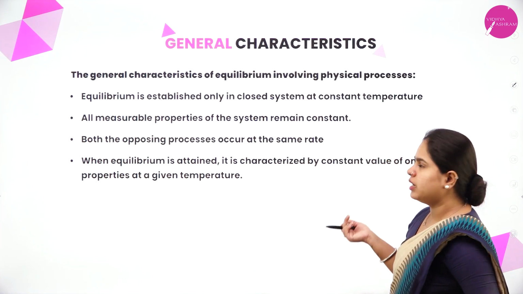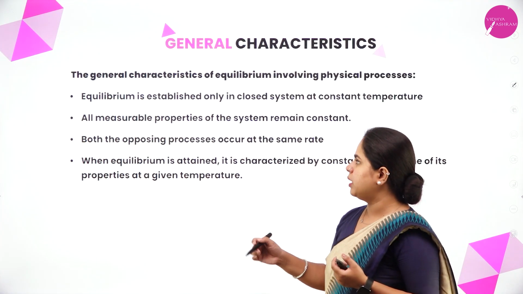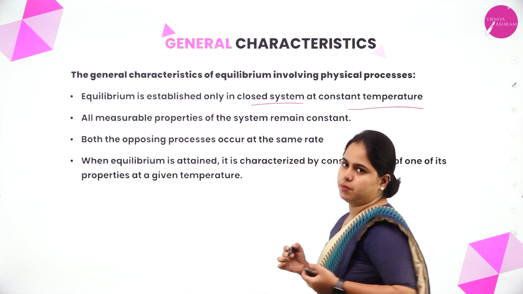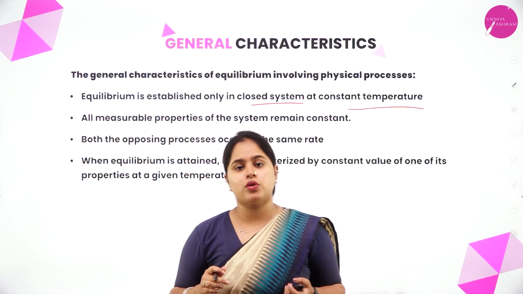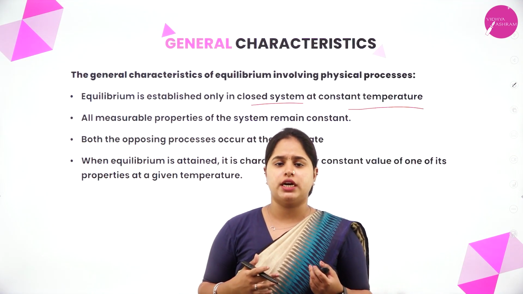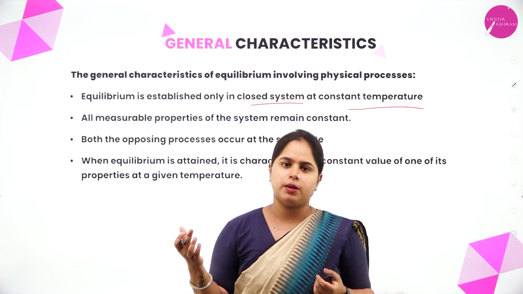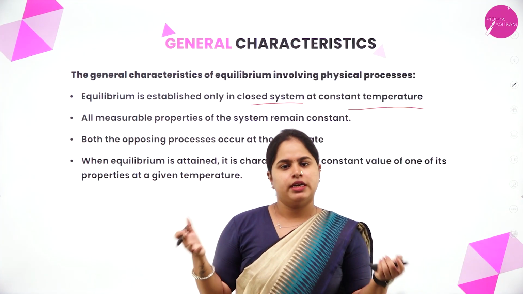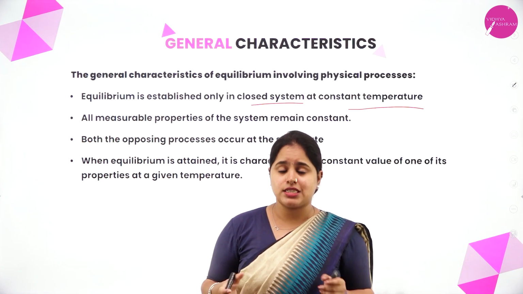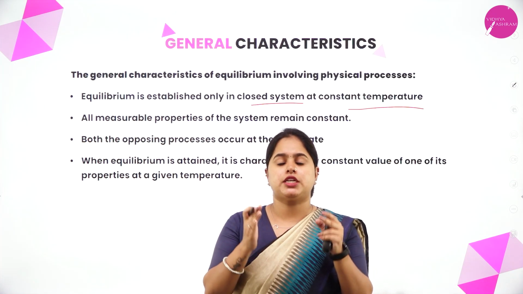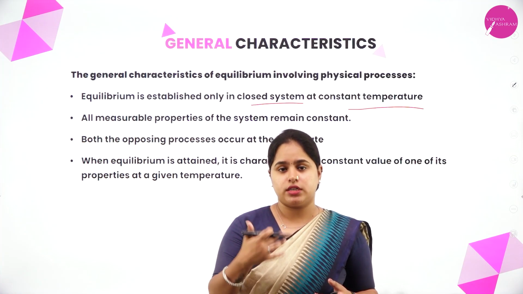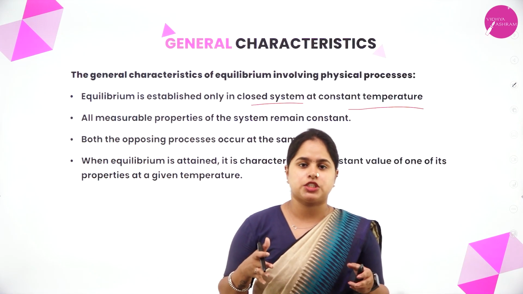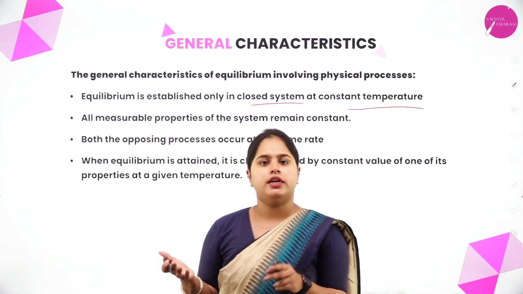Now moving on to the general characteristics of physical equilibrium. Equilibrium is established only in a closed system at constant temperature. This is very important. It is only attained in a closed container. If it is an open container, what happens? If evaporation or condensation is happening, it will all escape out, right? It should be in a closed container, and it must be at constant temperature and pressure. If we change the temperature and pressure, of course, the point at which equilibrium is attained will be different, right?